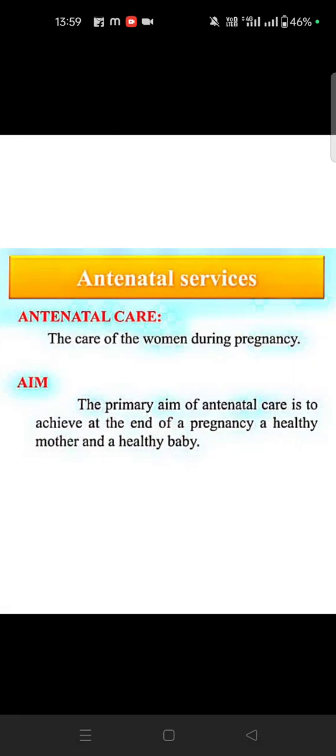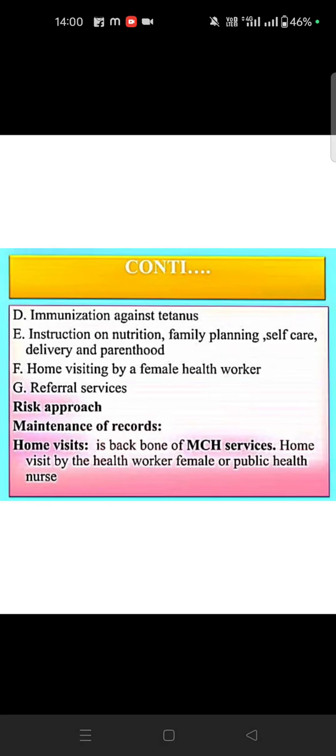Then antenatal services and antenatal care. That is care for women during pregnancy. So primarily the antenatal care is to achieve, at the end of the pregnancy, a healthy mother and a healthy baby. Okay. So the immunization schedule for tetanus, then nutrition, family planning, self-care, delivery and so on. We give some instructions, home visiting by the health worker, referral services. So the risk approaches, I told, severe bleeding and home delivery and so on. Maintenance of records; home visits are the backbone of the services.